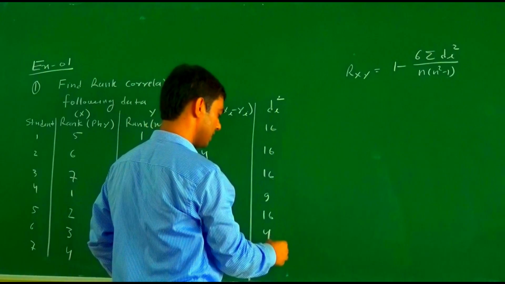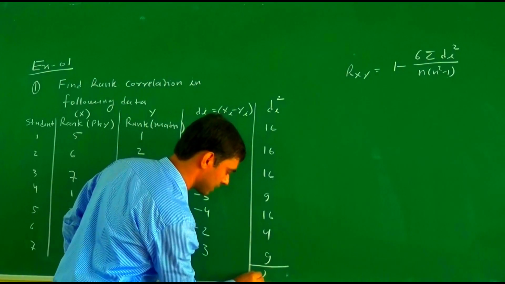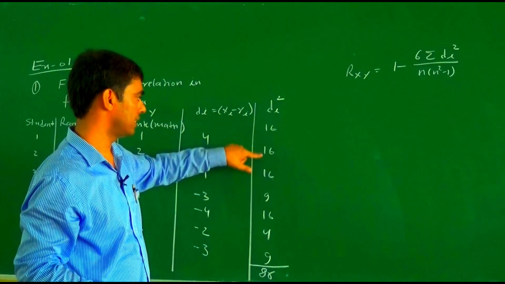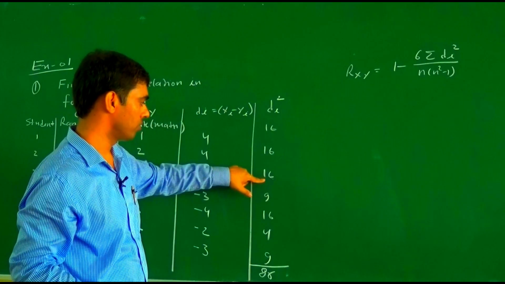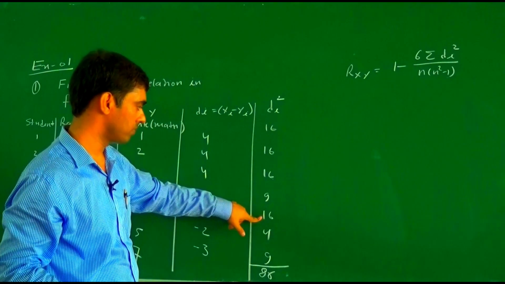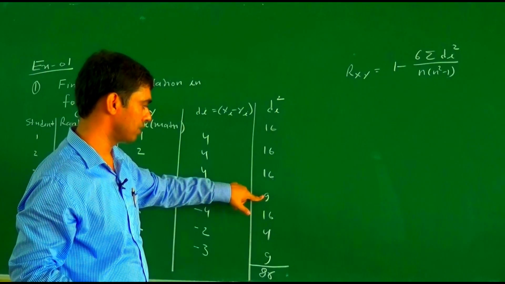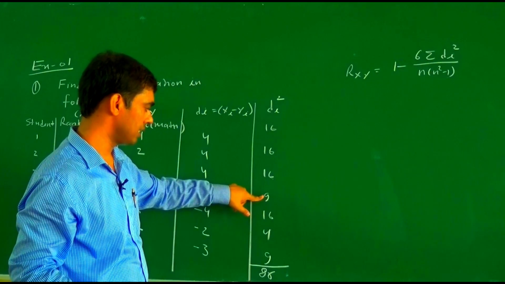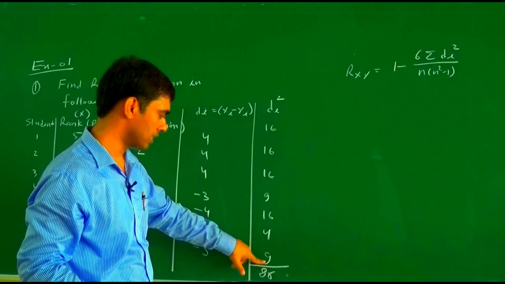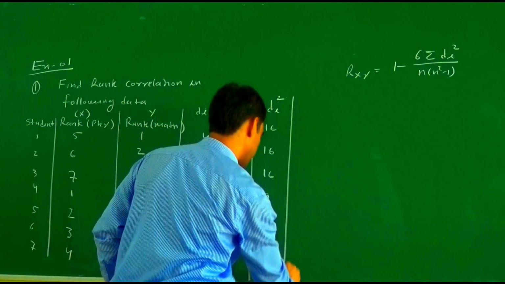So the summation of di square becomes 86. Once again we verify this: 16, 32, 48, 64, 64 and 9 is 73, 77, and 9 more, 86. The summation of di square is 86.